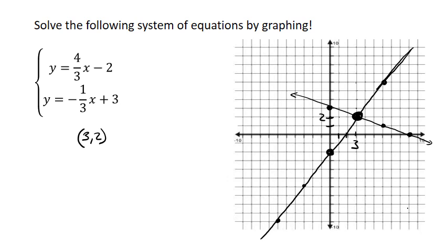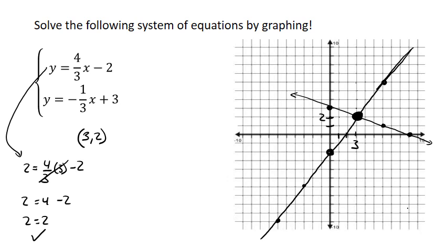So again, the solution is the point at which the two graphs intersect. That's the only xy coordinate point that will work in both equations. Verifying that really quick, bringing this one down, I've got y, which should be the 2, is equal to 4/3 times 3 minus 2. Is that true? 4/3 times 3 is 4. Does 2 equal 4 minus 2? Well, yeah, 2 does equal 2.